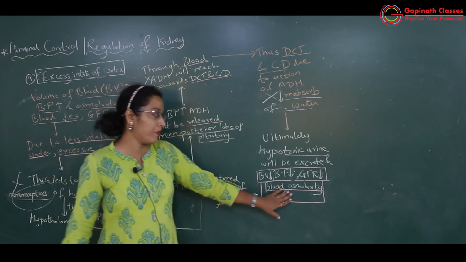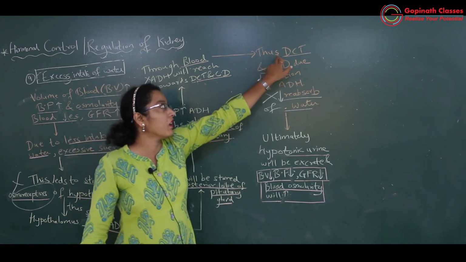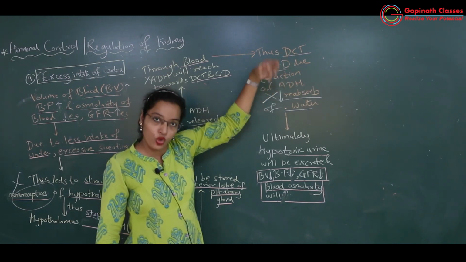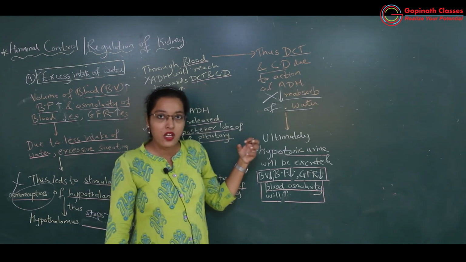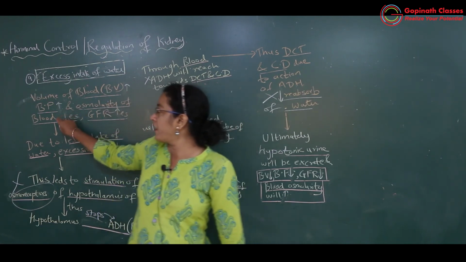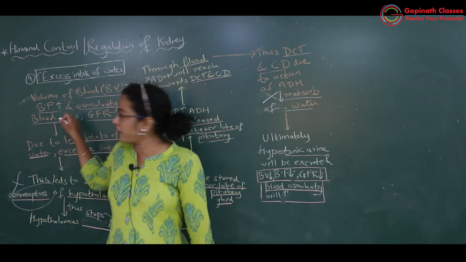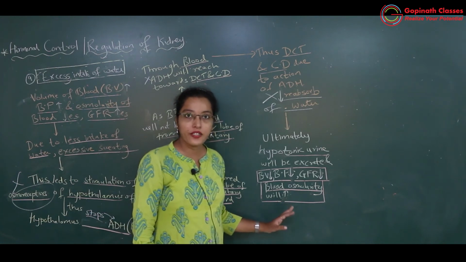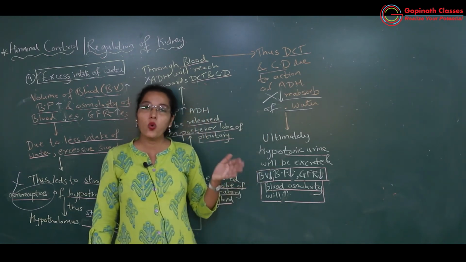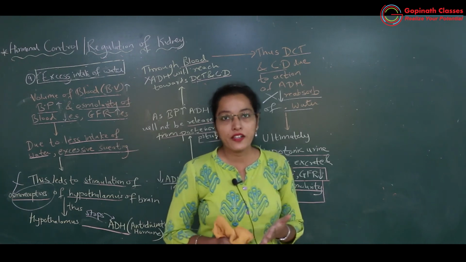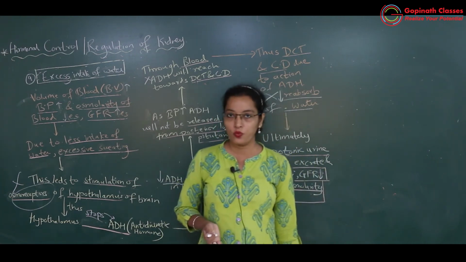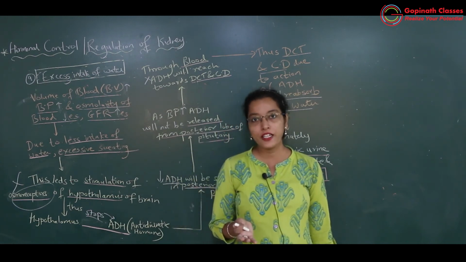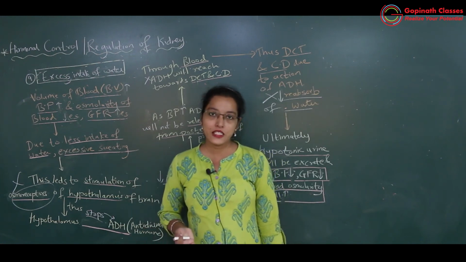So this is what happens. So यहाँ पे क्या हो गया? Distal convoluted tubule and collecting duct will not absorb more of water. So water का absorption कम हो गया यहाँ पे. Osmolarity बढ़ा कम हुआ था, यहाँ पे क्या होगा? Increase होगा osmolarity. Okay, got it? So this is all about how exactly our body regulates the BP as well as blood volume. Okay, how it is regulating? By either controlling the secretion of ADH or else by releasing ADH.